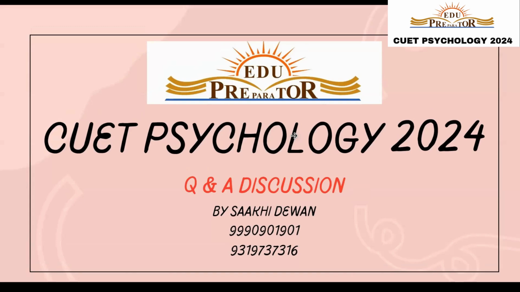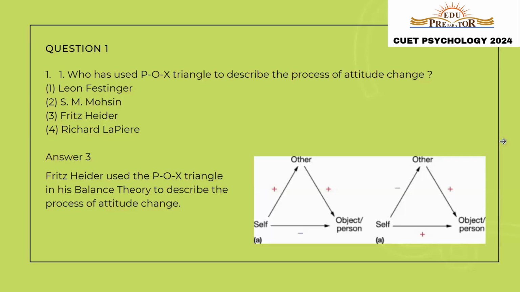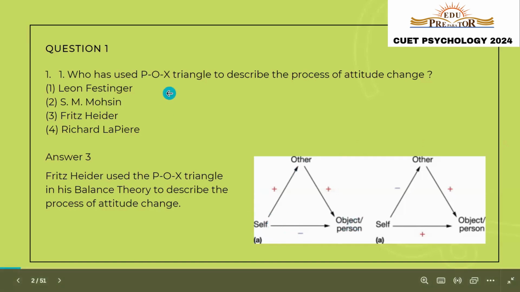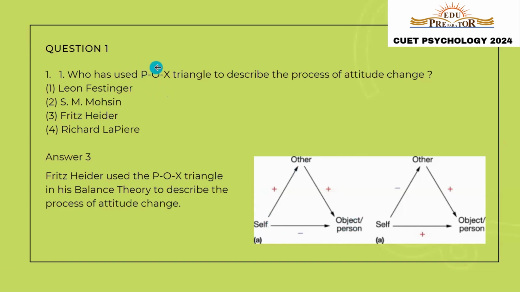My name is Saakhi Dewan and today we will be discussing CUET Psychology 2024 paper. Let us start with the very first question, which states, who has used POX triangle to describe the process of attitude change? If you refer to the figure given on the slide, in POX, P stands for the person, O stands for other, and X stands for the attitude object. So such type of triangle that defines our process of attitude change was given by Fritz Keller. The theory he gave was known as balance theory. So the correct answer of this question is option number 3, Fritz Keller.